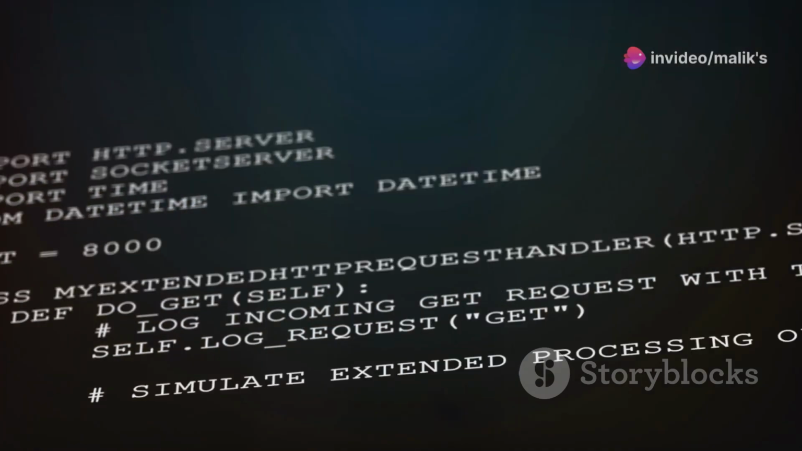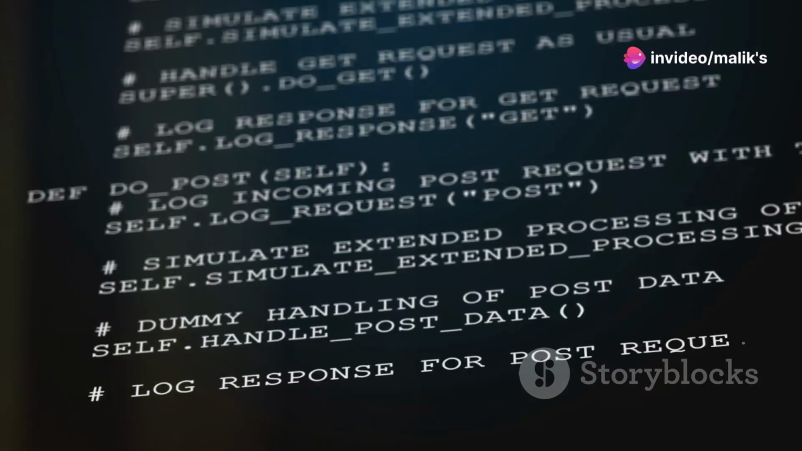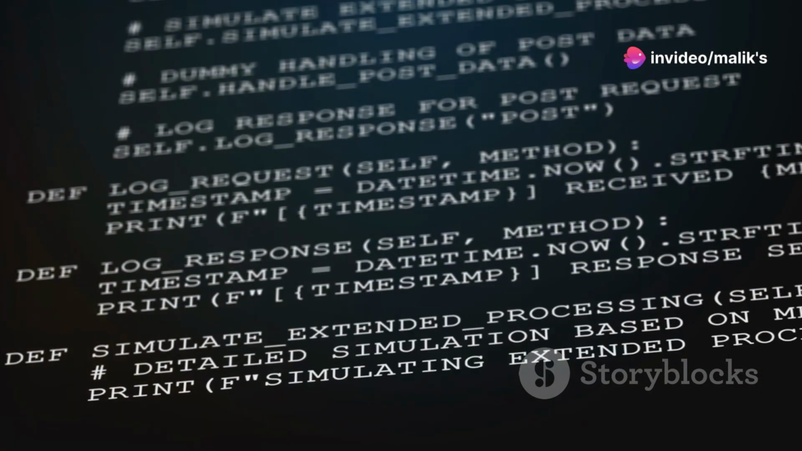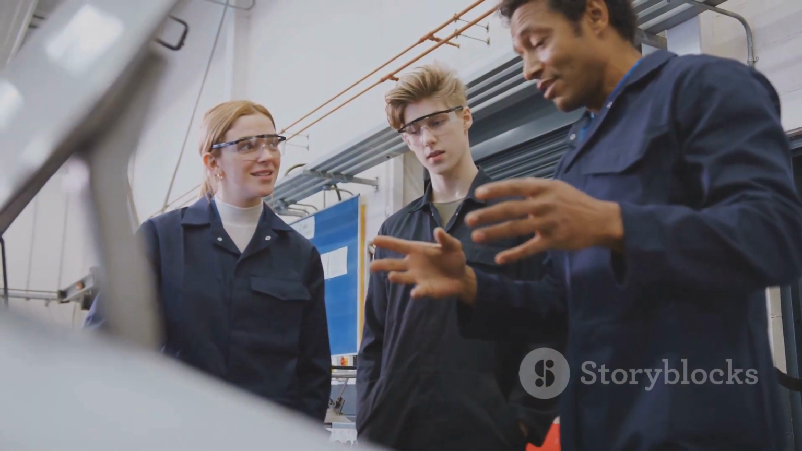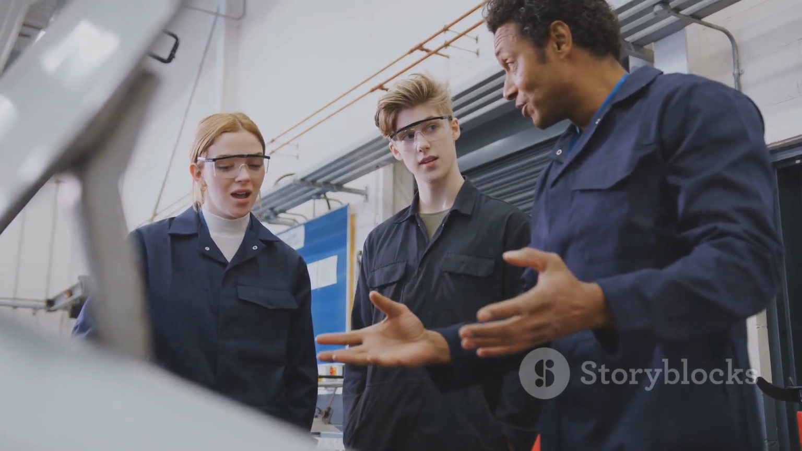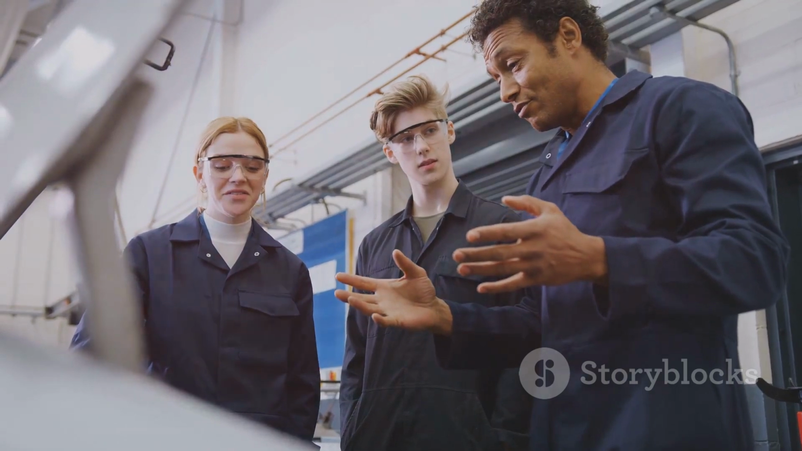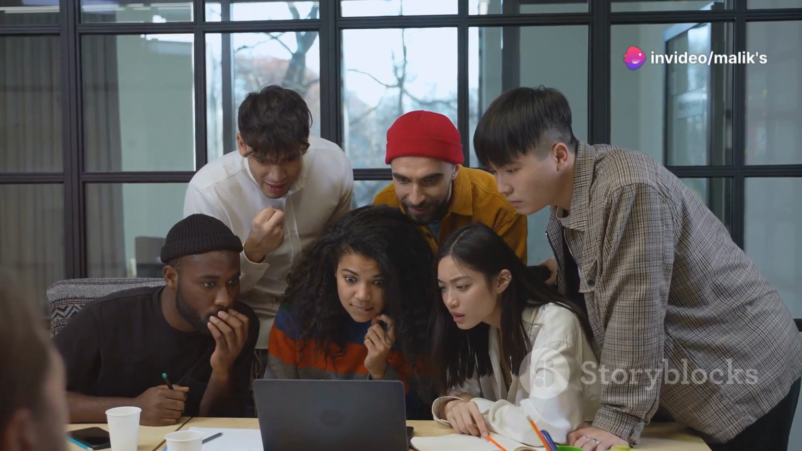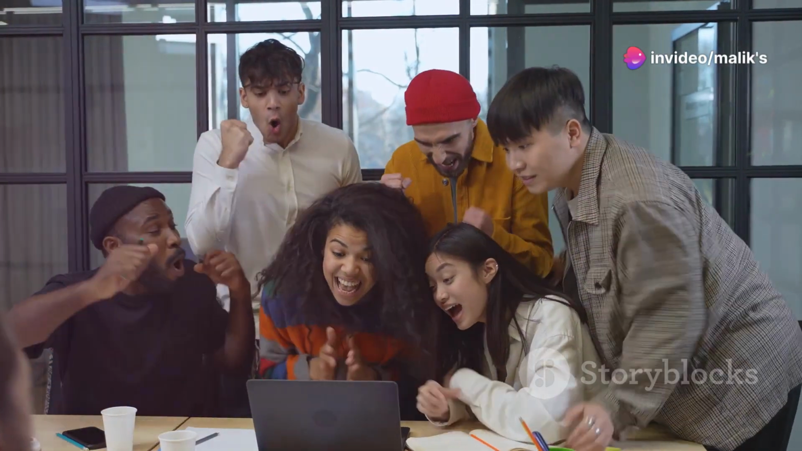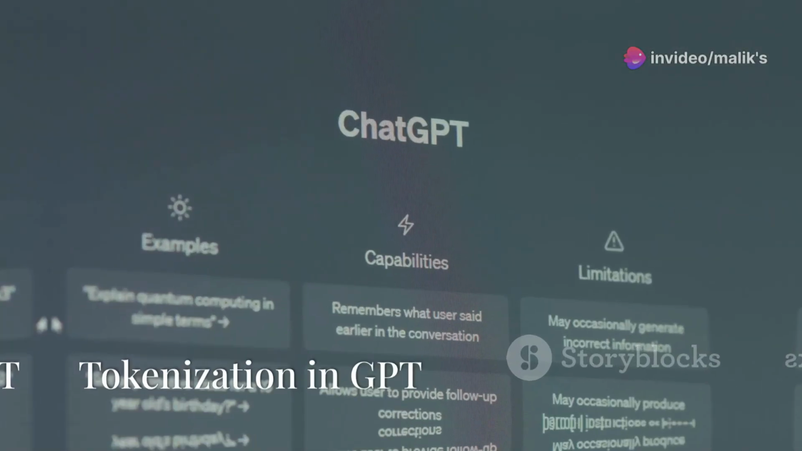This chapter delves into the inner workings of GPT, demystifying the process of text generation. We'll explore the fundamental concepts that drive this technology, empowering you to use it effectively and responsibly. Join us on this exciting journey as we unravel the mysteries behind GPT and discover the transformative impact it has on our world.